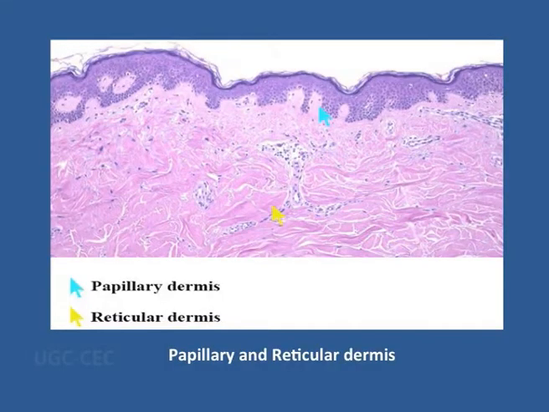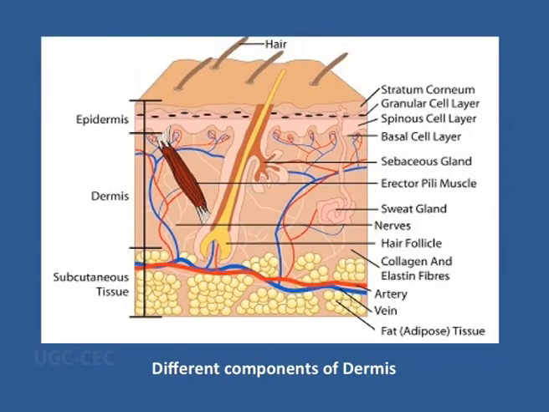The dermis is a very much living layer because it has the blood vessels and the lymphatics, and broadly it has two different layers. The upper layer is called the papillary dermis and the lower layer is called the reticular dermis, which is more or less in continuity with the connective tissue below. This dermis is such a thick layer. It is formed of different tissues, including the muscles, the sebaceous glands, the hair follicles, the nerves, and of course the sweat glands. Just below the dermis there is the adipose tissue layer, which supports the dermis and also keeps the dermis well nourished.